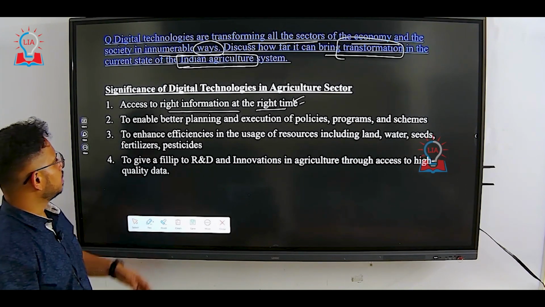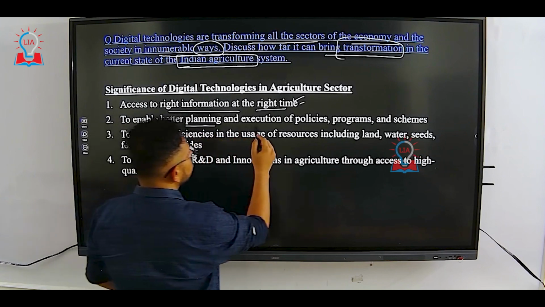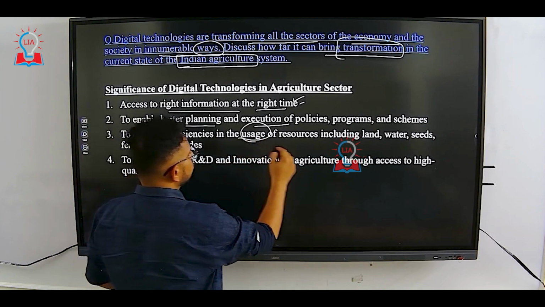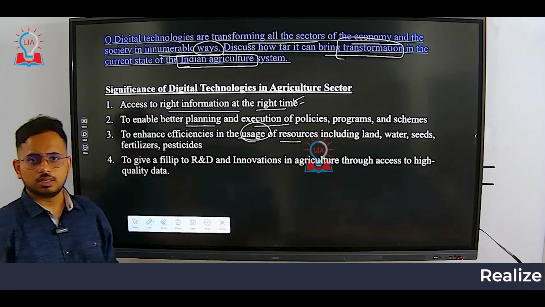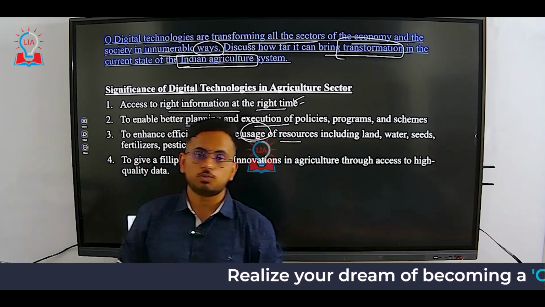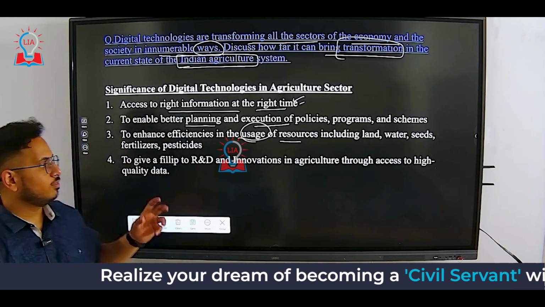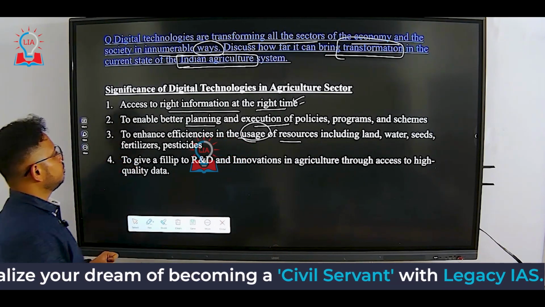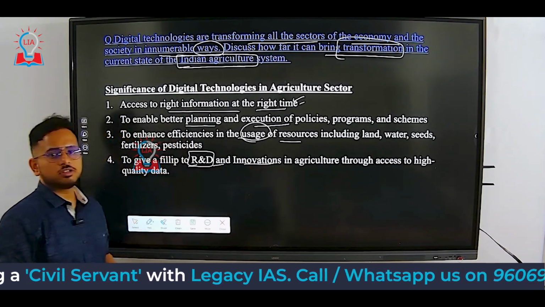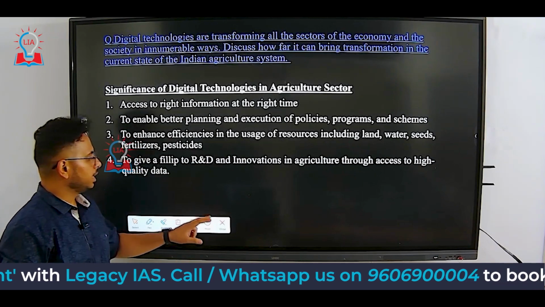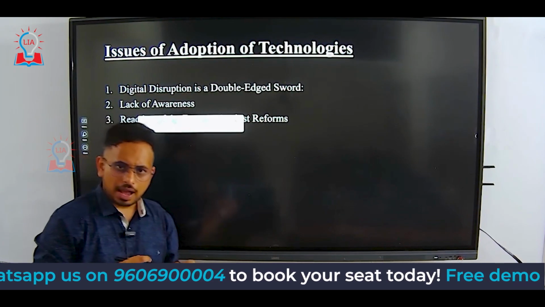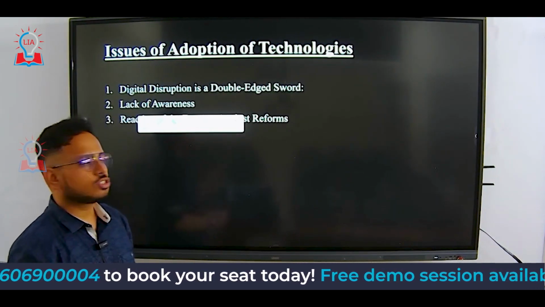All this information becomes really easy to obtain, enabling better planning and execution of policies, programs and schemes by the government, and enhancing efficiencies in the usage of resources, including land, water and seed. What is the type of soil, what is the moisture content, what fertilizer and what pesticide should be used: every piece of information will be available here. To give a fillip to R&D, research and development, and innovation in agriculture through access to high quality data, which means having access to digital technology is very crucial.